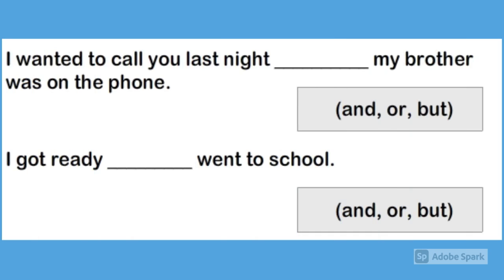Now it's your turn. Can you tell me? I wanted to call you last night, dash, my brother was on the phone. So here the answer is but. I got ready, dash, went to school. Here the answer is and. So you can see it's very easy.